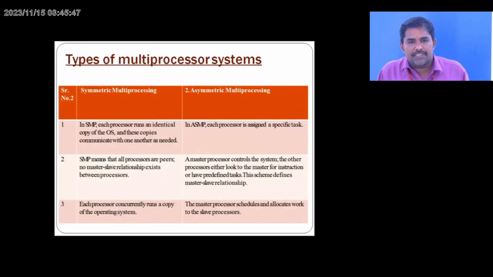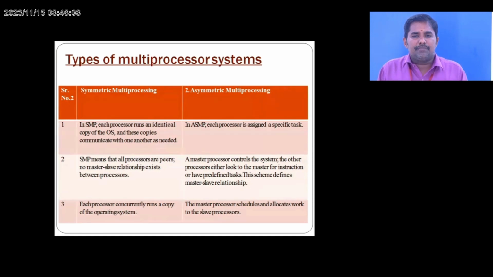In symmetric multiprocessing, each processor runs an identical copy of the OS, and these copies communicate with one another as needed. It is a simple multiprocessing model, where the model exists between the processors. Each processor currently runs a copy of the operating system.